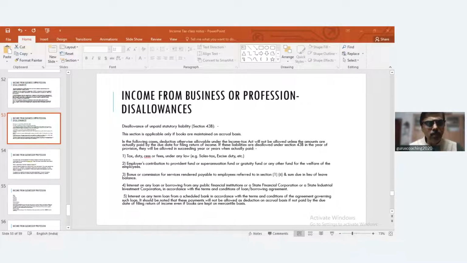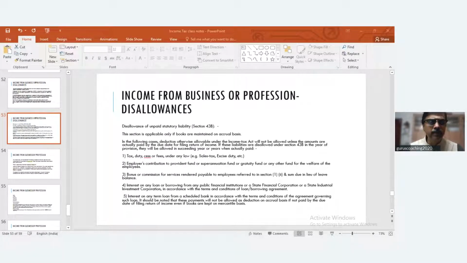So we have now almost completed all the disallowances. We have broadly bifurcated this topic into three categories. One is about expenses allowed, sections 30 to 37. Then we discussed expenses which are not allowed, section 40 onwards. Now we are going to move on to the third important part of this chapter, wherein we will discuss the provisions of the Income Tax Act regarding maintaining books of accounts. Who should maintain books of accounts? What are all the books of accounts to be maintained? And we are also going to cover an important aspect regarding tax audit and presumptive taxation.